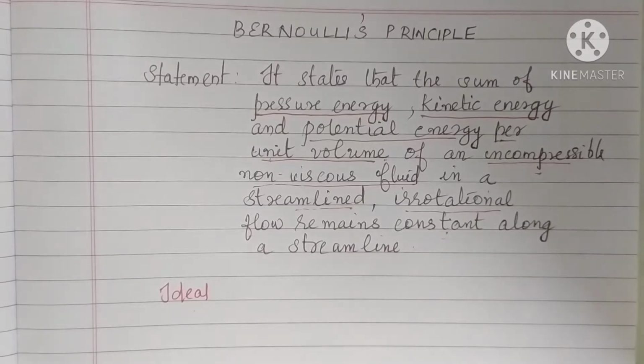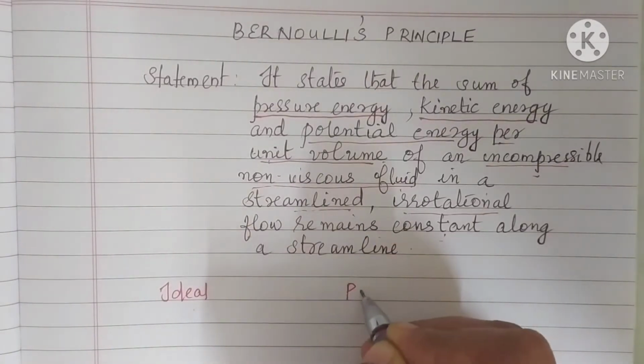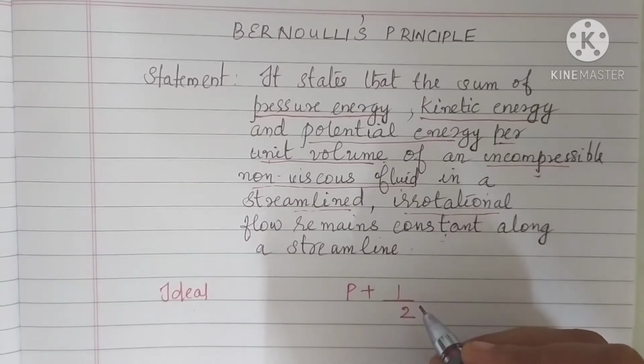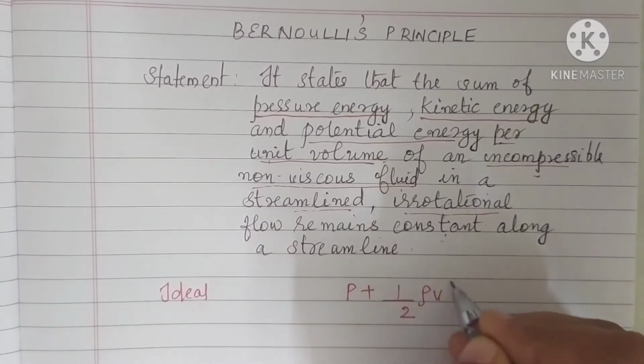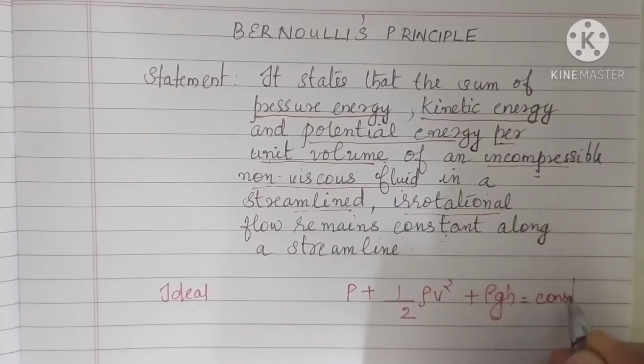You know the expressions for pressure energy, kinetic energy and potential energy per unit volume, isn't it? So according to this statement, how can you express it mathematically? It is P plus half rho v squared plus rho g h is a constant.